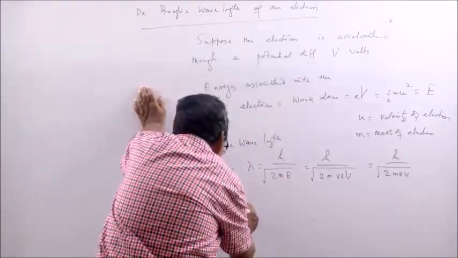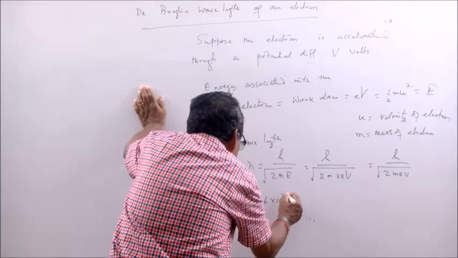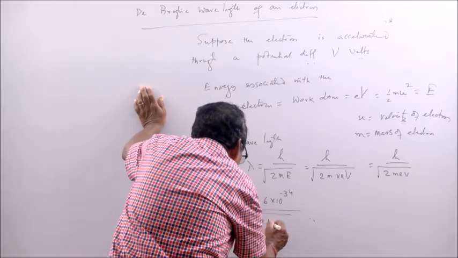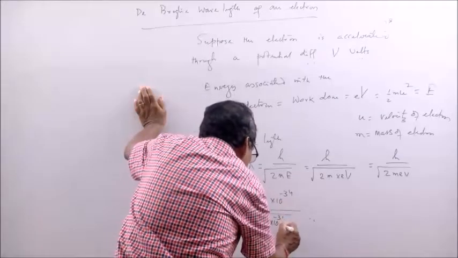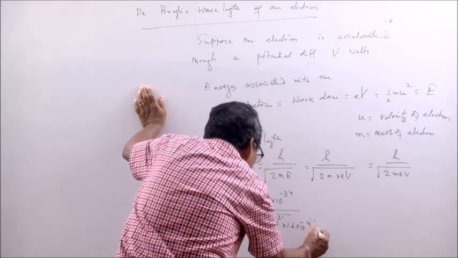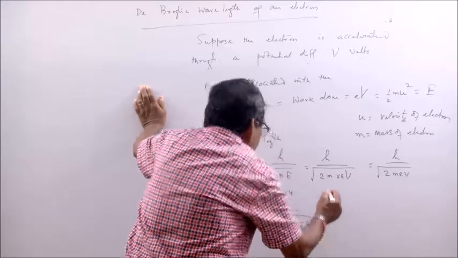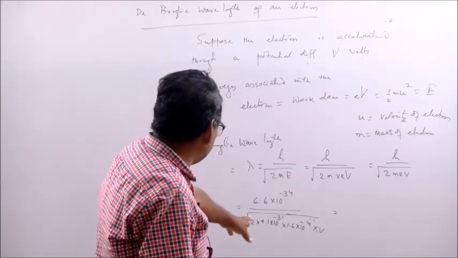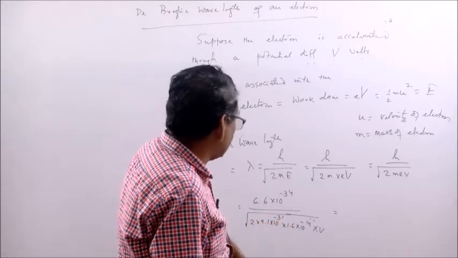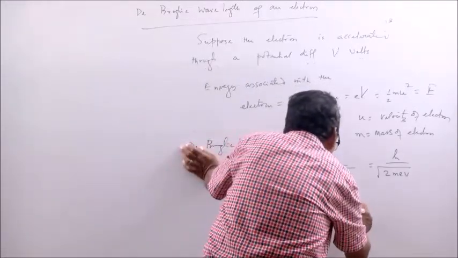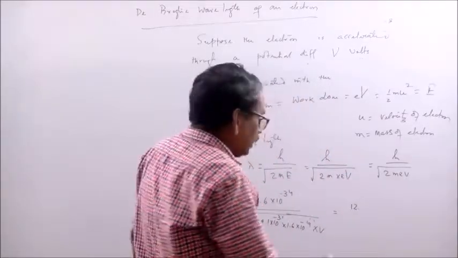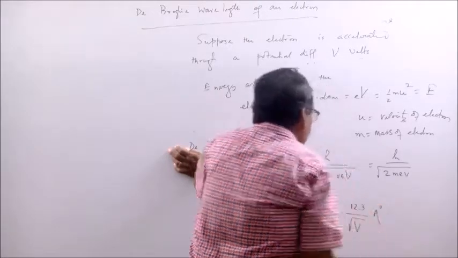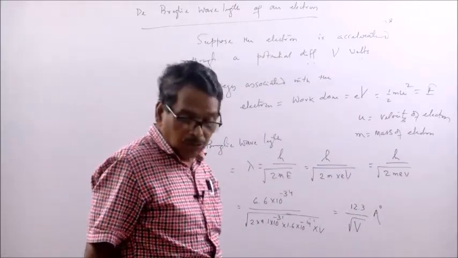Now you can put the values. h is 6.6 into 10 to the minus 34, root over of 2, mass of electron 9.1 into 10 to the minus 31, charge of electron 1.6 into 10 to the minus 19, into V. If you put everything in, the result will be 12.3 by root over V angstrom.